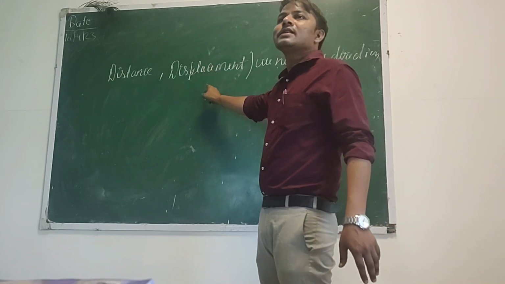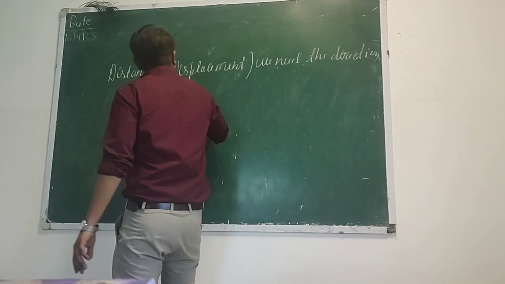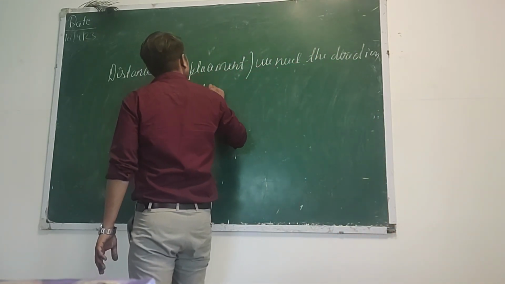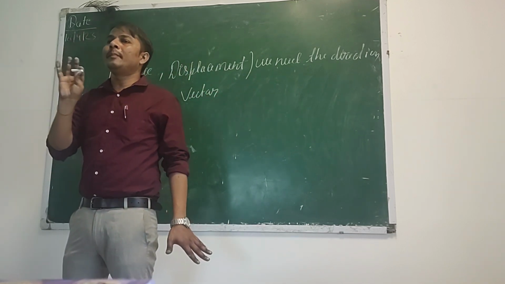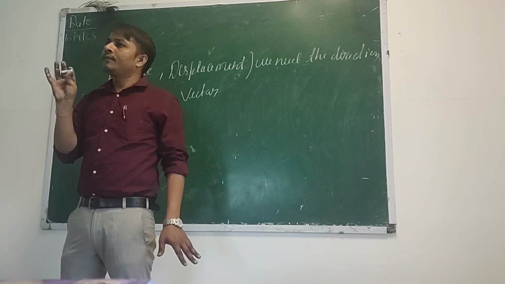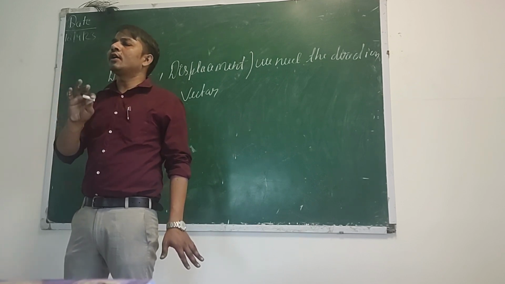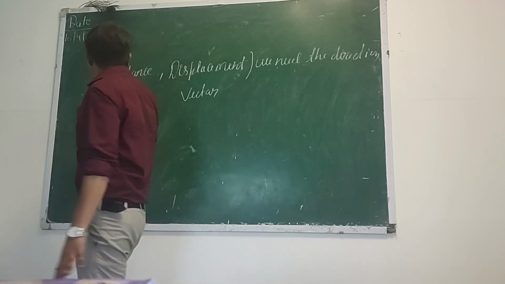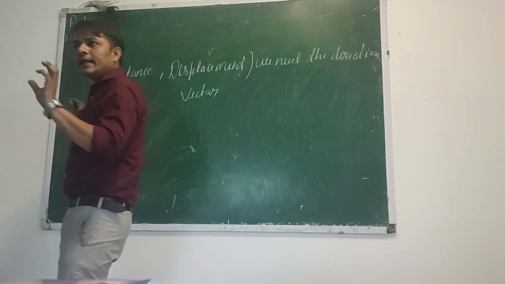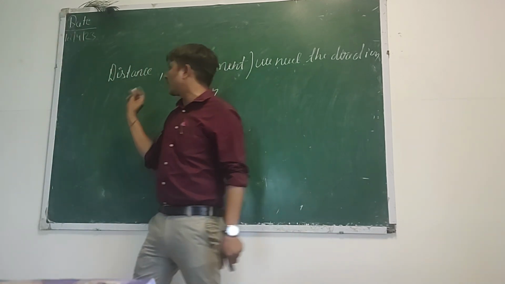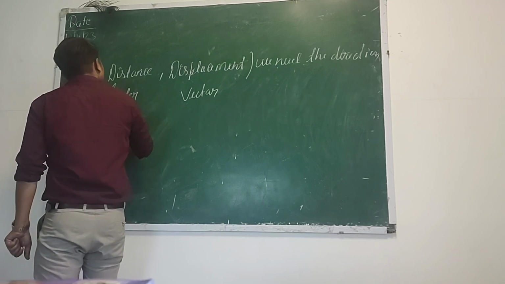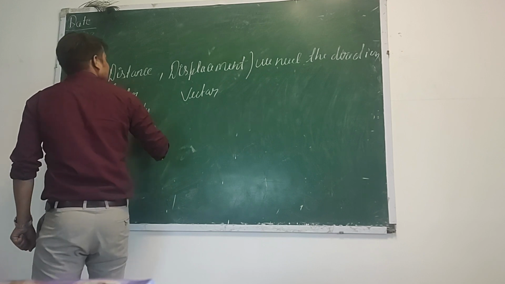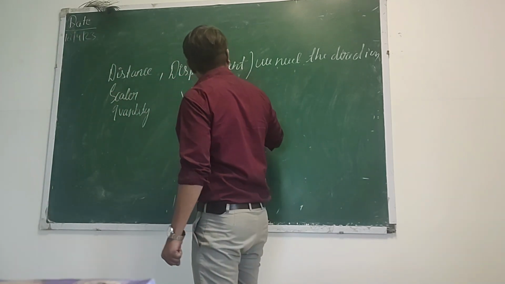So displacement is the vector quantity. In distance, we don't need the direction. We need only the magnitude. Magnitude in the sense the number: 4 kilometer, 5 kilometer, 10 kilometer, 50 kilometer. That is the magnitude. We only need the resultant. That is a scalar quantity. Distance is a scalar quantity. Displacement is a vector quantity.